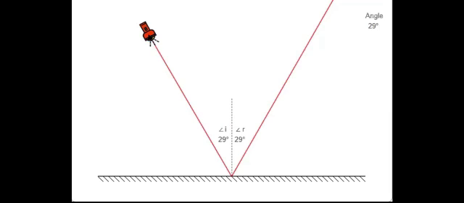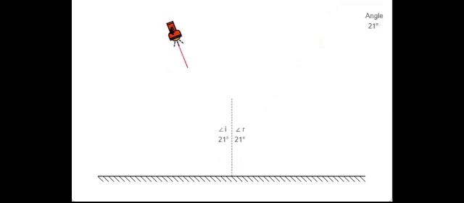Now the angle of incidence is 21 degrees, and the angle of reflection is also 21 degrees. By this we can say the angle of incidence and angle of reflection are the same. Angle I is equal to angle R.